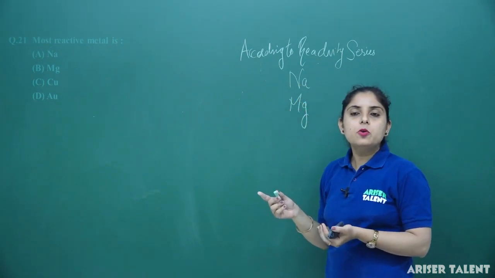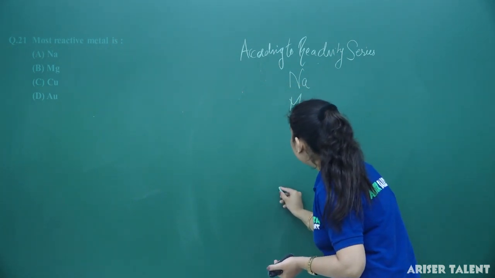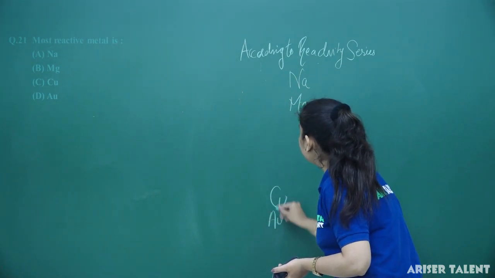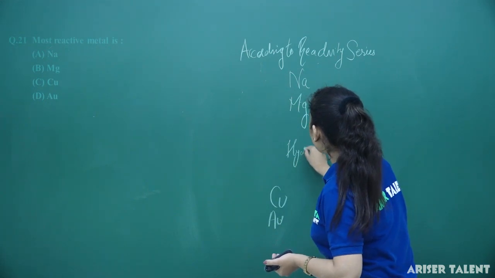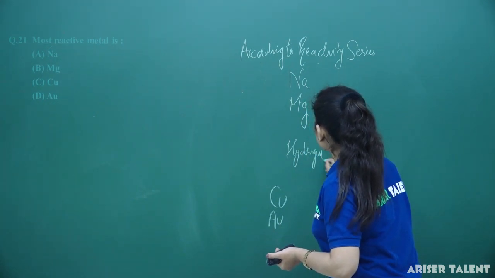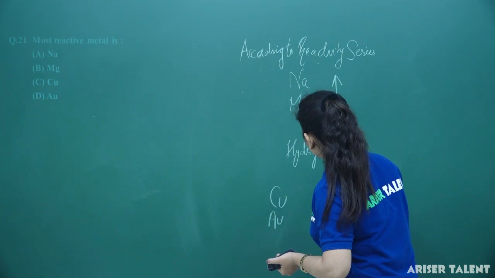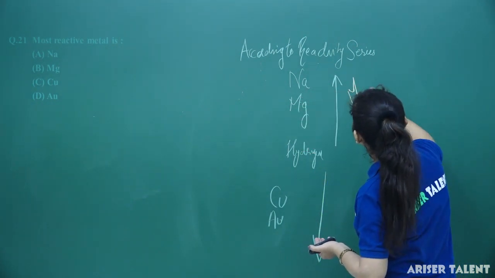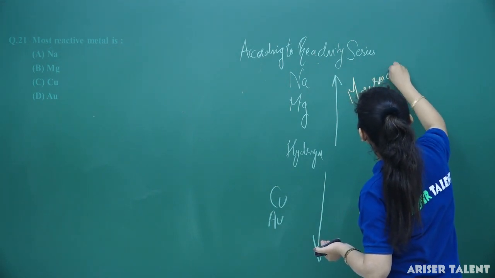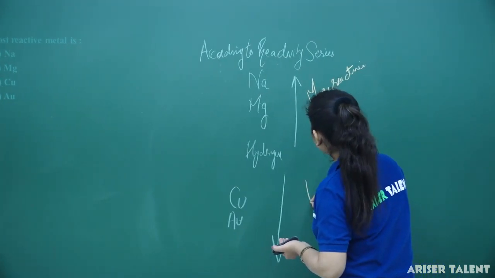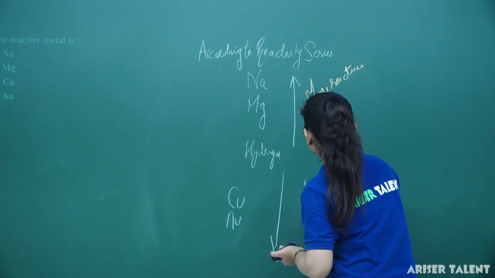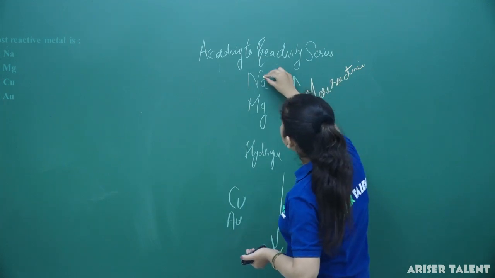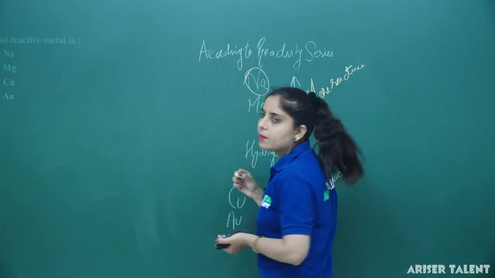If I am talking about gold and copper, they will lie in the bottom part of the reactivity series because they are not going to react here. These elements are above hydrogen. So, these are the more reactive metals, and these are less reactive. You can see that sodium is lying on the top.